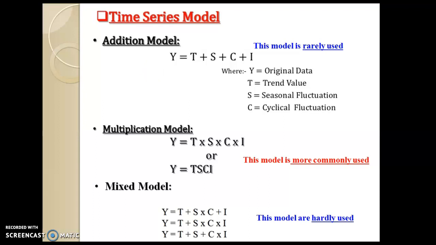That is, the components are independent of each other, so that none of these components has any effect on the remaining three: trend, seasonal, cyclical and irregular.